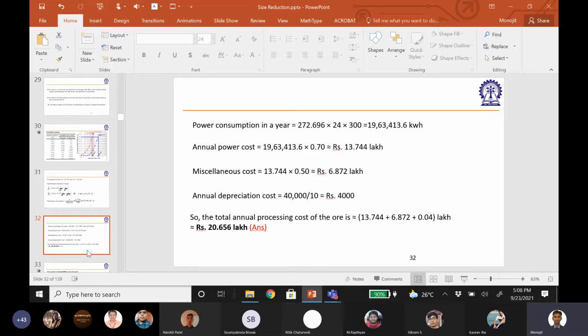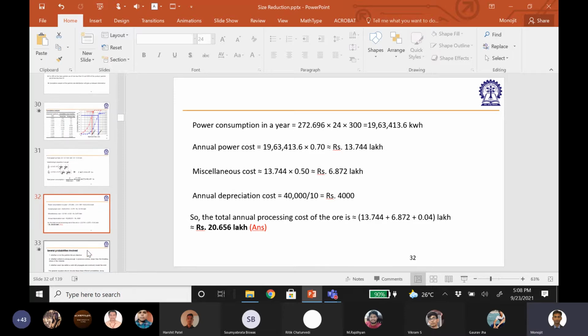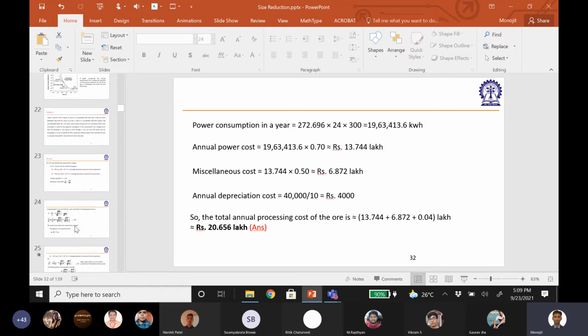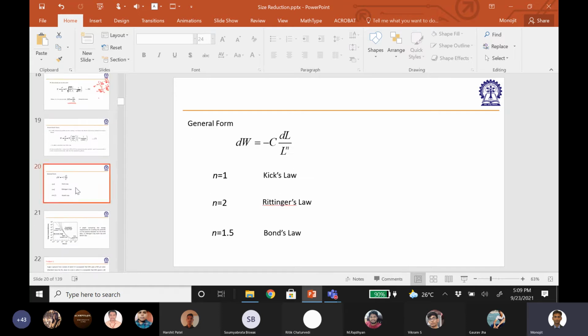But before moving on, let us try to figure out some of the probabilities involved in crushing or breaking the particle, which have not been encountered in the laws that we have discussed so far. The general statement of the law, or the general equation that can represent the three laws together, was given something like this.